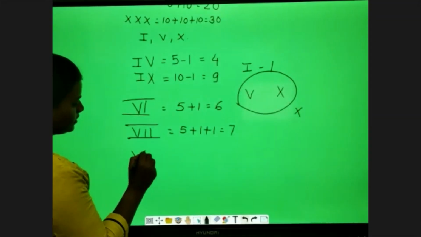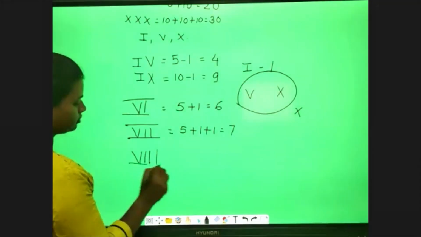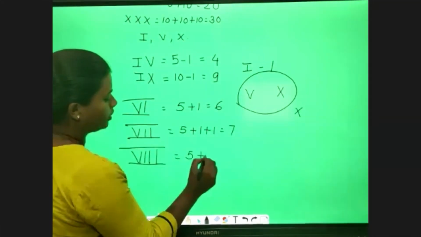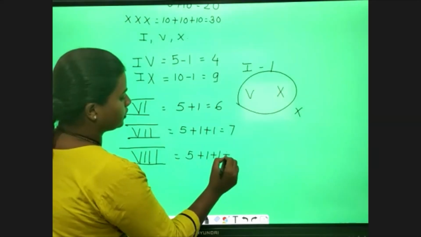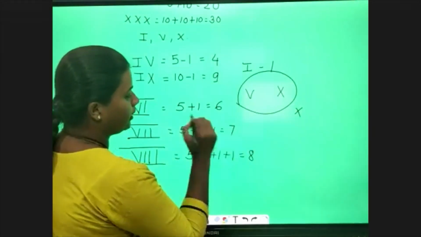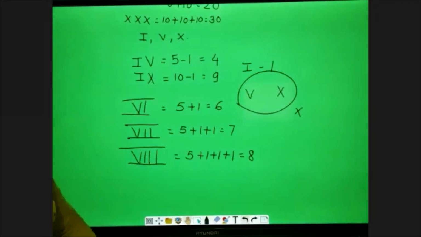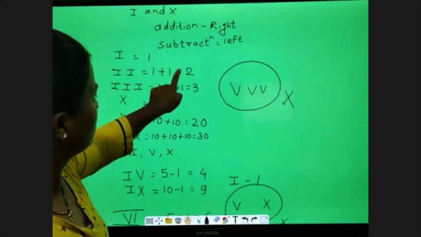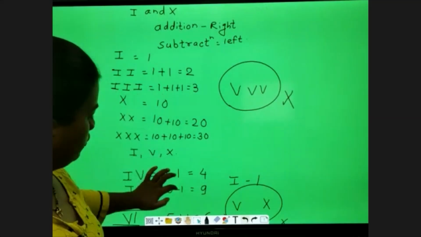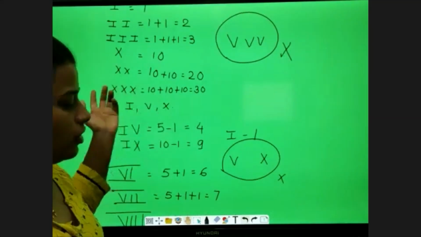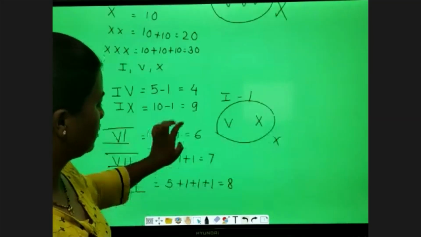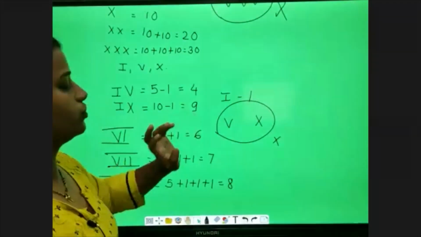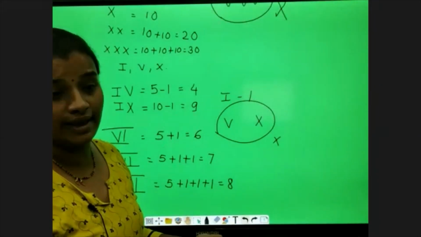Maximum we can write 3 times. It will be 5 plus 1 plus 1 plus 1, that is 8. And see, we got all the numbers: 1, 2, 3, 4, 5, 6, 7, 8, 9, and already we have 10.